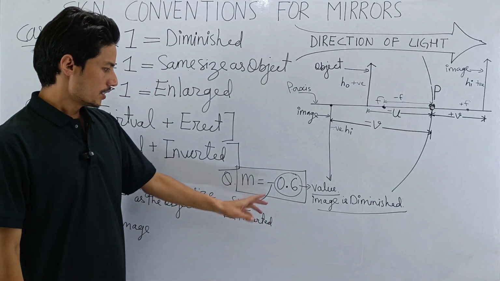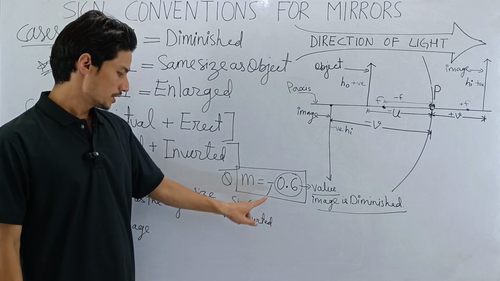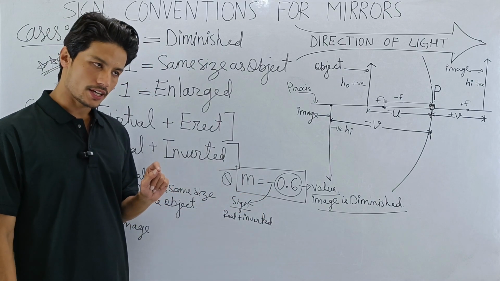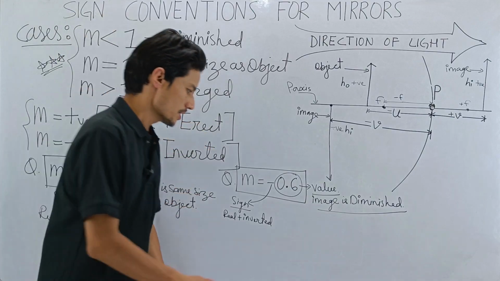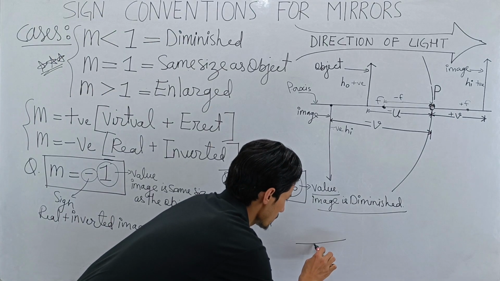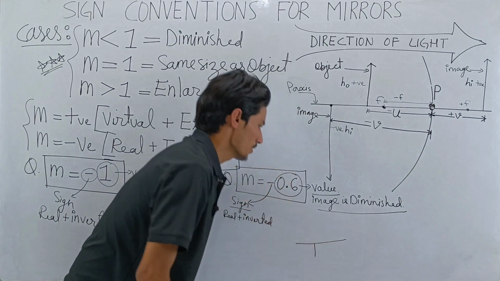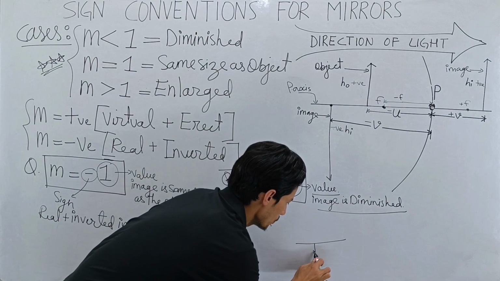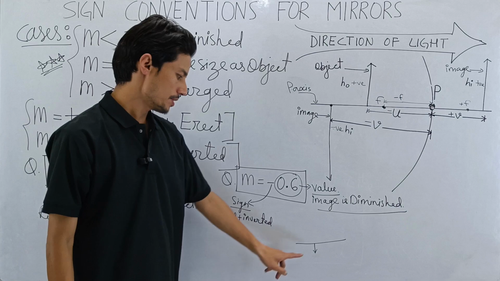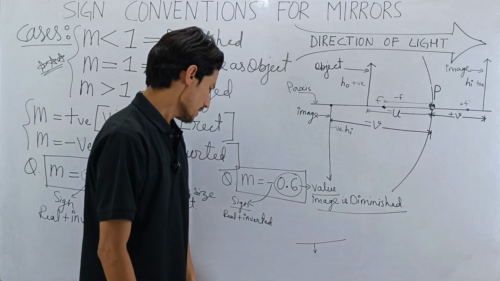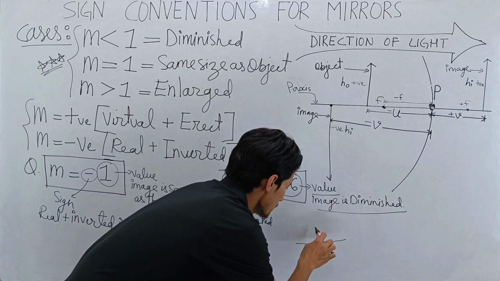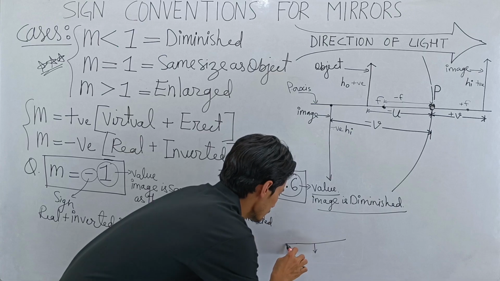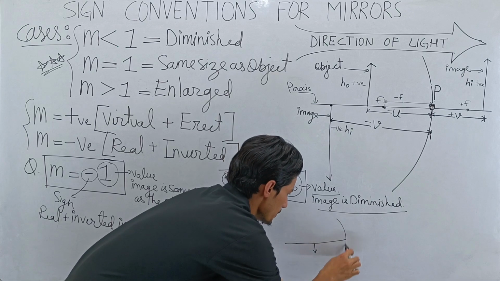Now you see, this is minus, so the image is real and inverted. That means the image is formed below the principal axis. And the image is diminished, so the image will be smaller. Then the object will be... So this is the mirror.